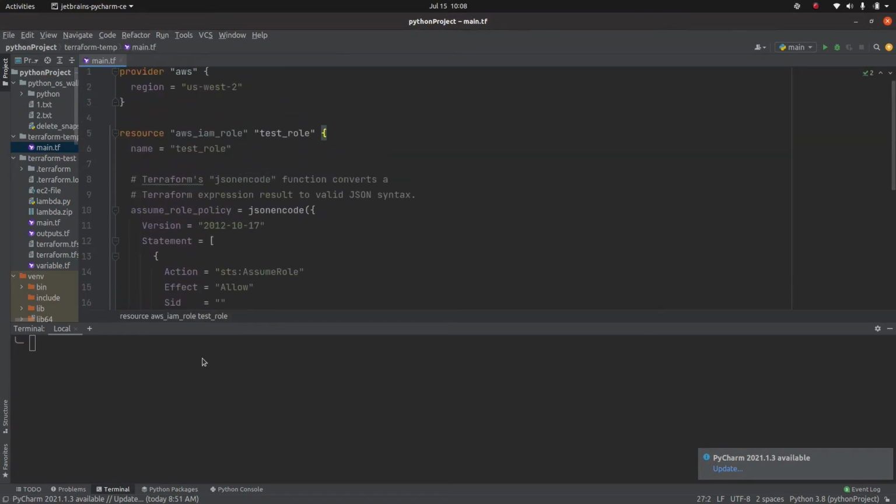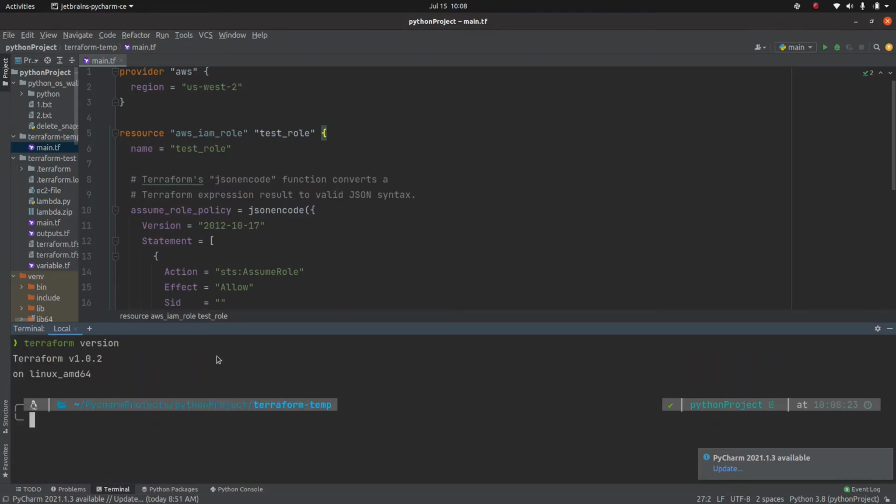Just to tell you, I am doing all this using Terraform version 1.0.2, which is the latest version. Here I will say lambda-role and EC2 start new.